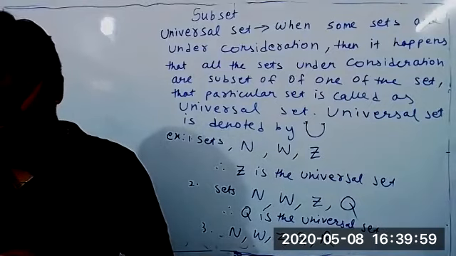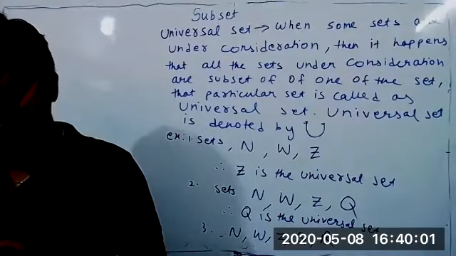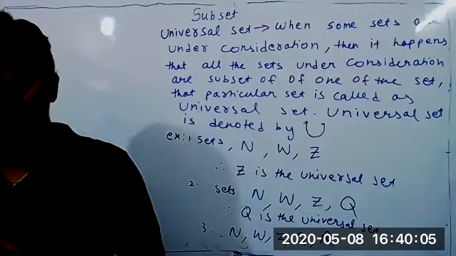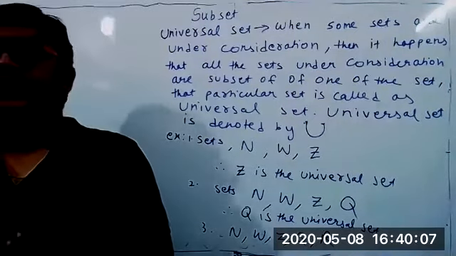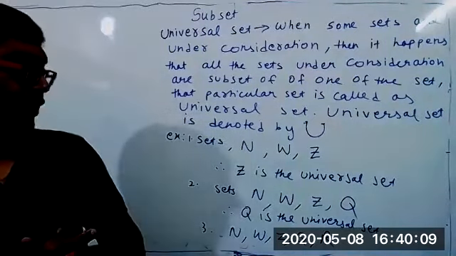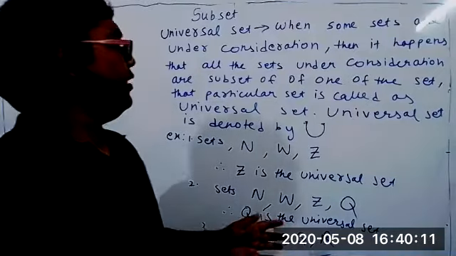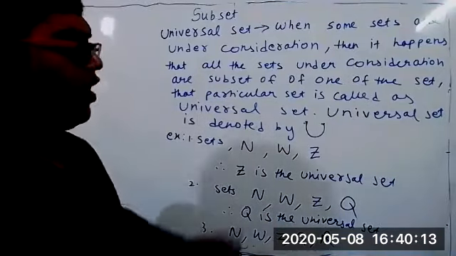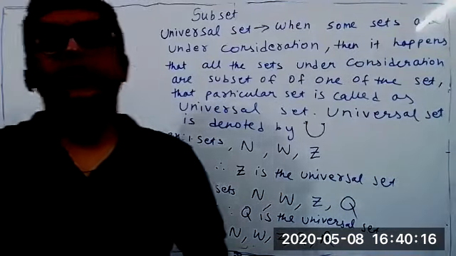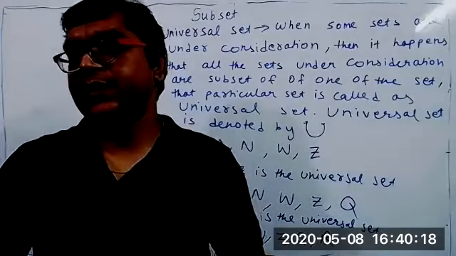Sir, I have a doubt. I will ask you: is a superset and a universal set the same thing? No. Not the same thing, student. Like in books, what they will say here, it's not the same thing. Like in a superset, how many sets will be there in a superset?